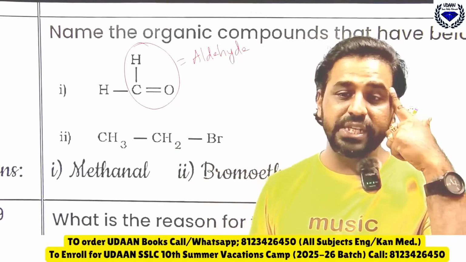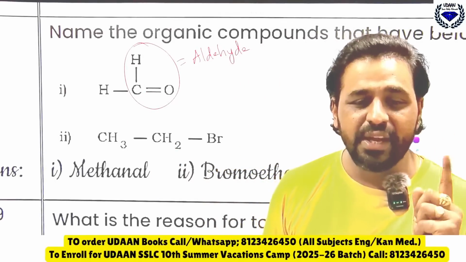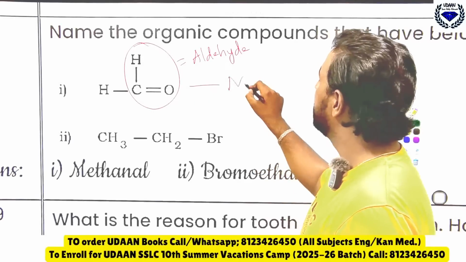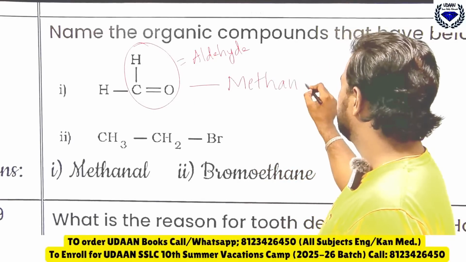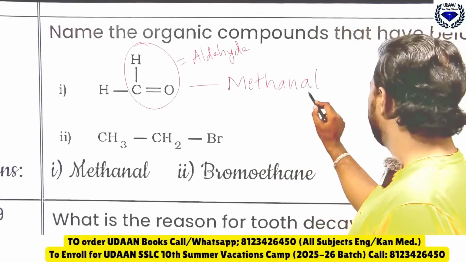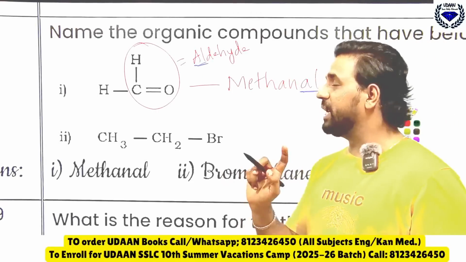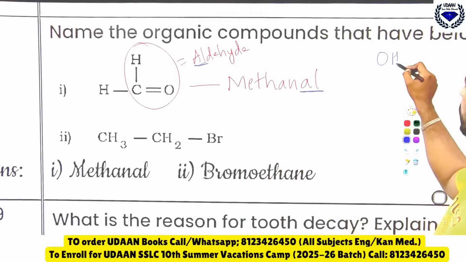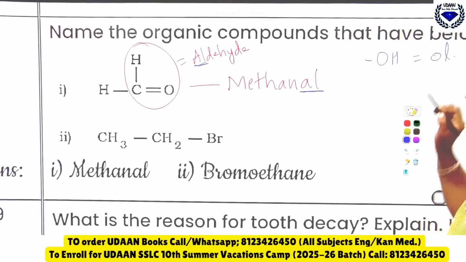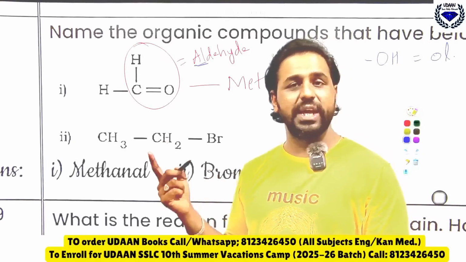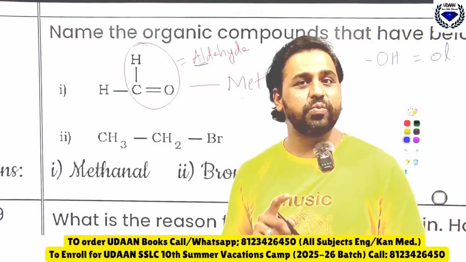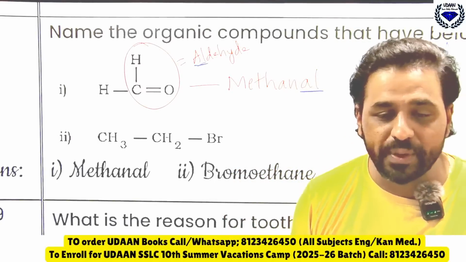Meth. You just remember one carbon means meth. Therefore it is called what? Methanal. Remember here, al should come, because it belongs to the aldehyde group. If it were ol, then an OH group would be present, and it would be an alcohol. But here there is a double bond O H, so it is methanal. Okay, I hope you are getting it.